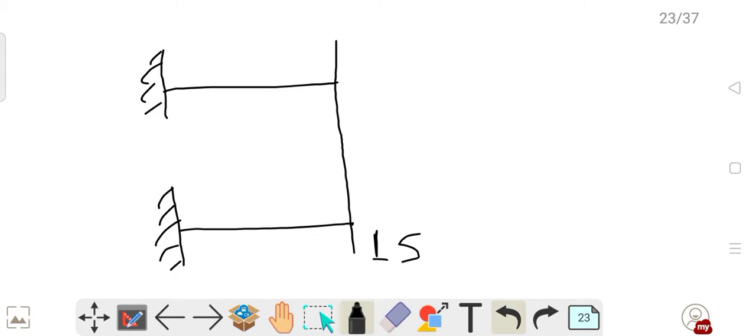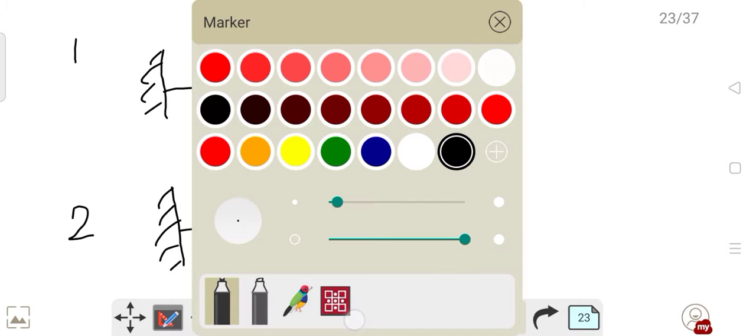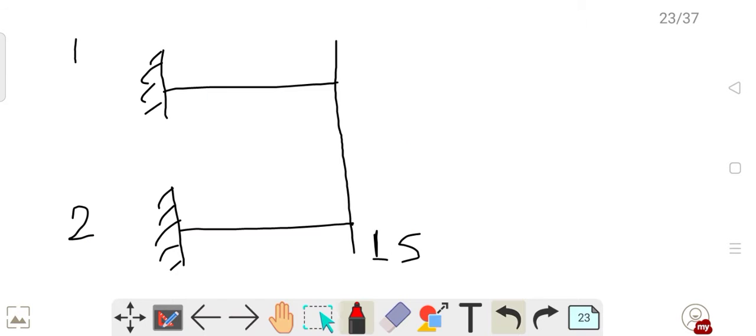Now this one is the first wave, this one is the second wave. This first wave makes say 2 cycles. So this cycle will be symmetric. This first wave is making 2 cycles in 1 second.